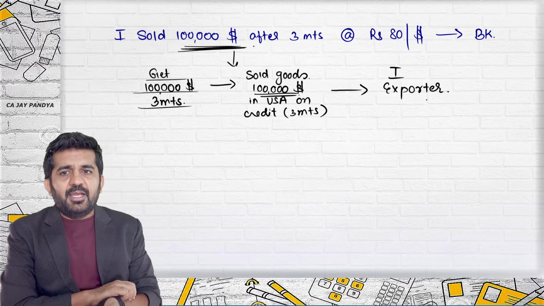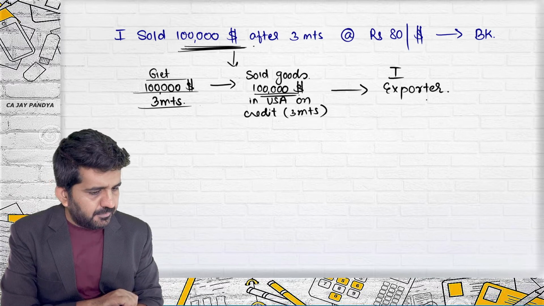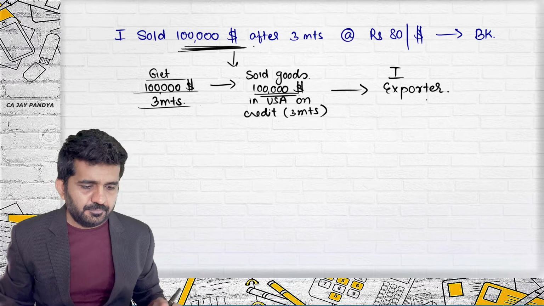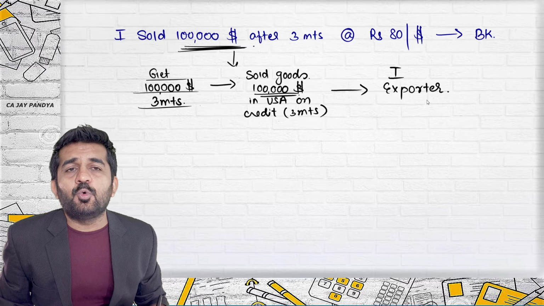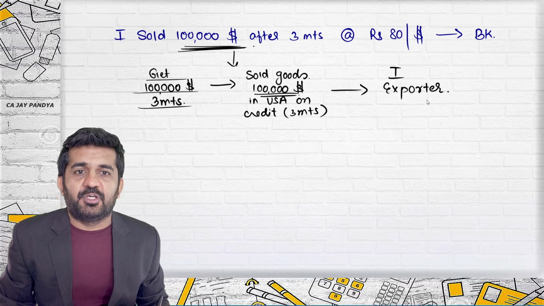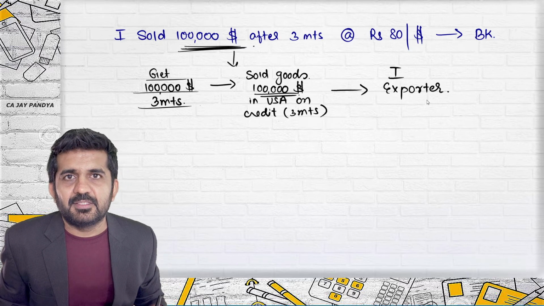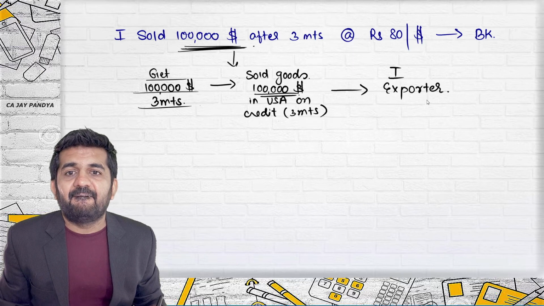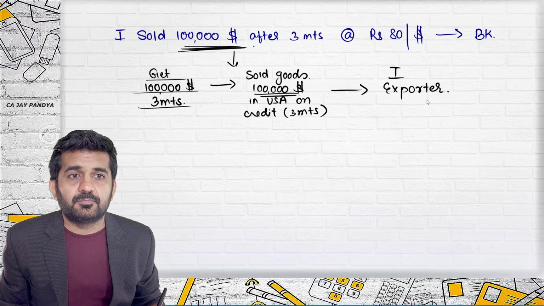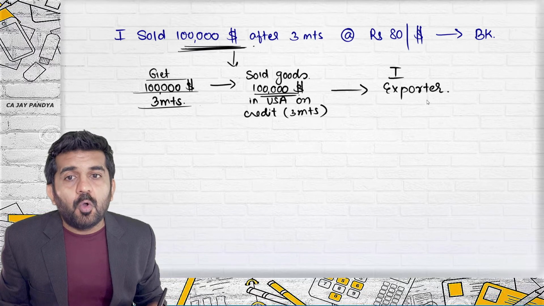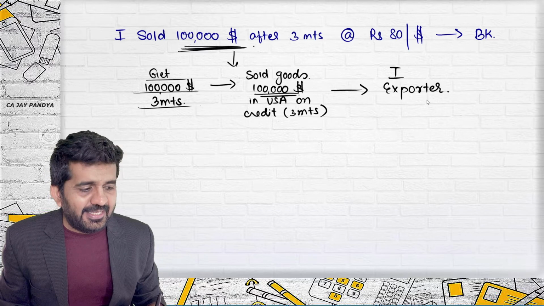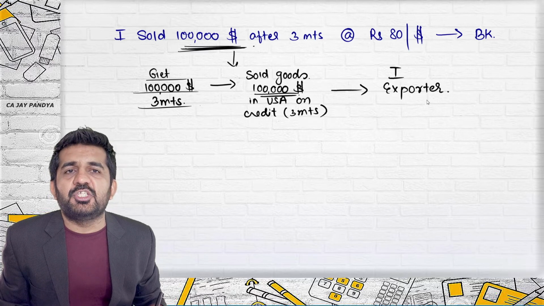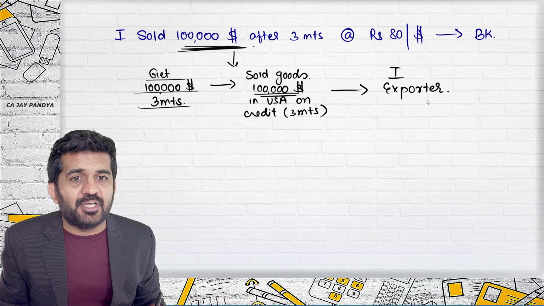Let me go to another person, Darshita. Yes, sir. You are going to get $1 lakh after 3 months. Why to sell it today? Because the exchange rate will increase probably after 3 months. Exactly. You feel that exchange rate is going to increase or decrease?